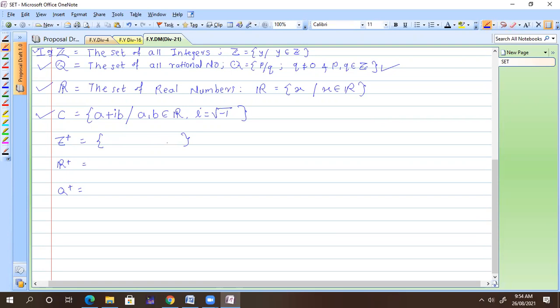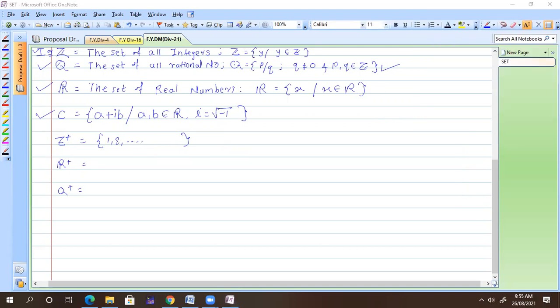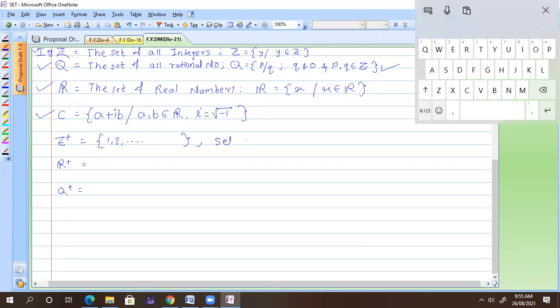When I talked about Z plus, it comes 1, 2, 3 like that. And when they are talking about non-negative numbers, instead of saying positive, when they talk about the set of non-negative reals or non-negative integers, that time 0 is involved: 0, 1, 2, 3.